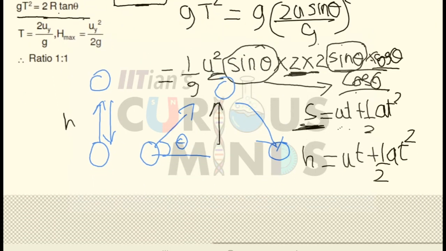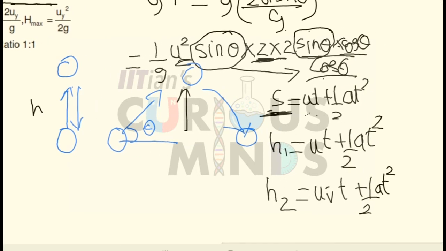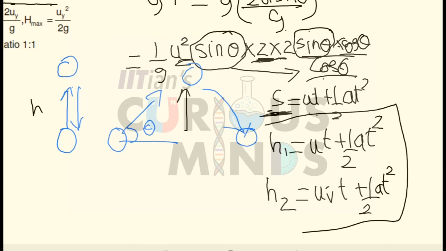Here S is the displacement along the vertical direction. Now for the first case, let the height be h. So h is equal to the initial velocity, whatever is the value, u into t plus half a into t square.